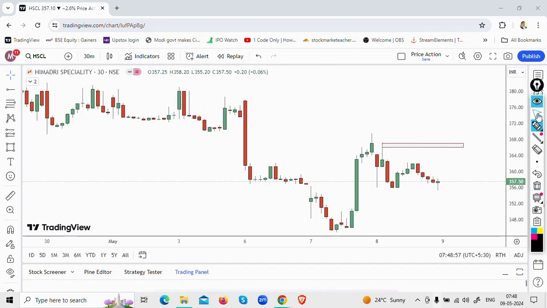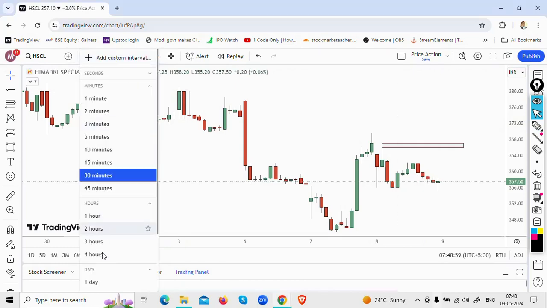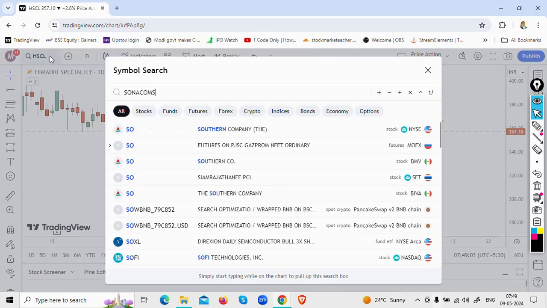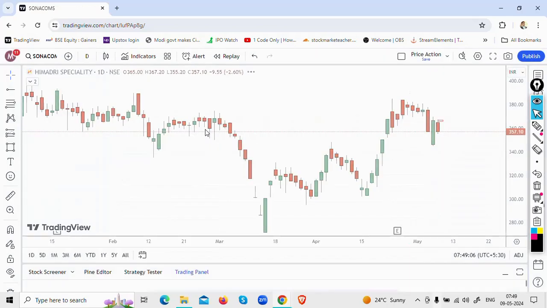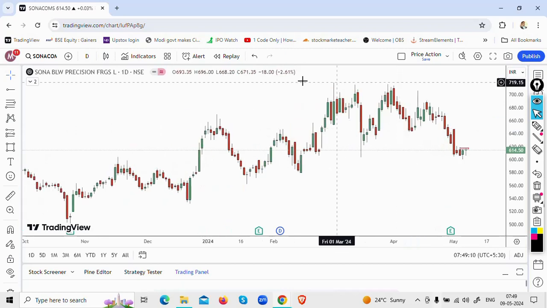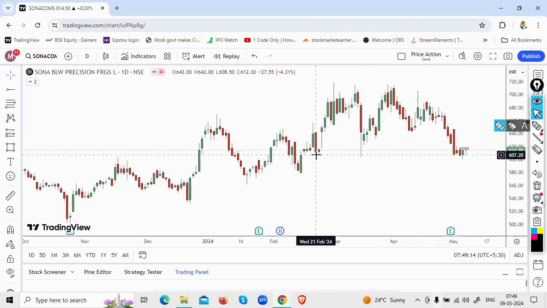Now which are the other stocks that I'm looking at? I am looking at another stock, which is Sona Comstar. This is another stock that has been beaten down, but if you see here, it is at a particular important juncture around the 600 level mark.